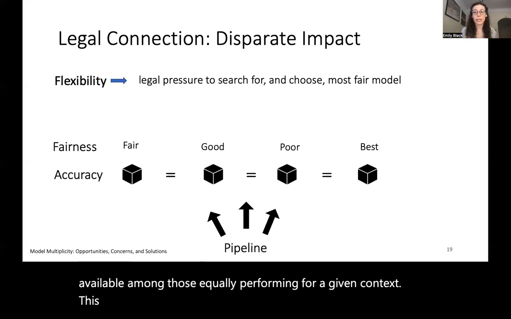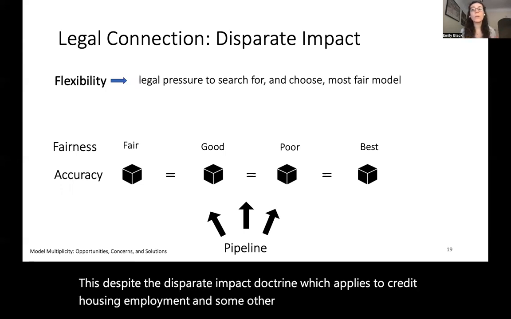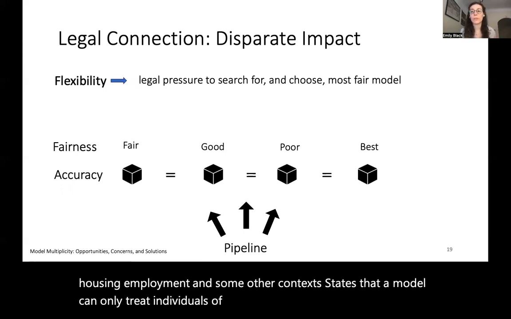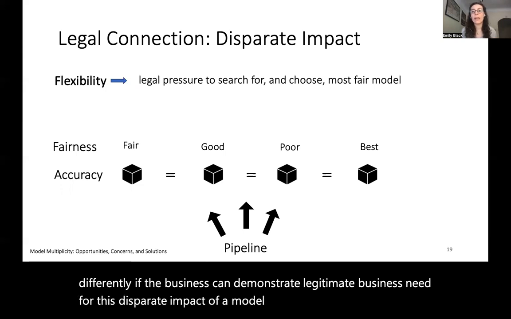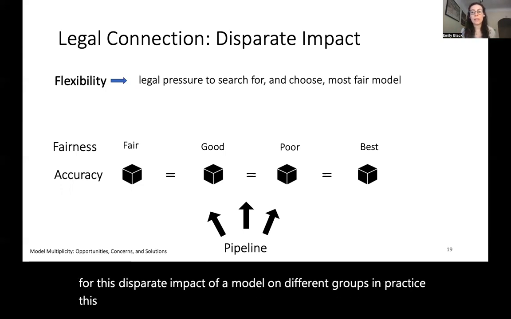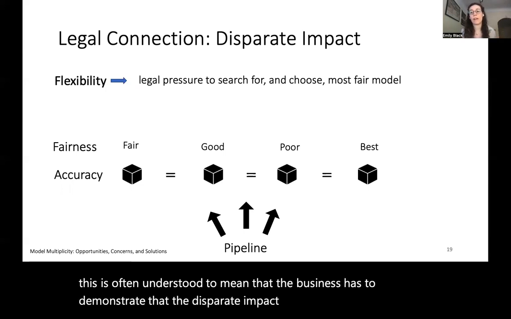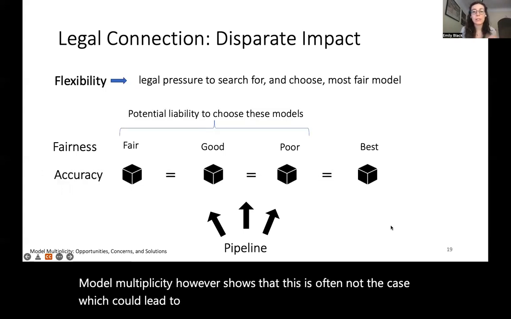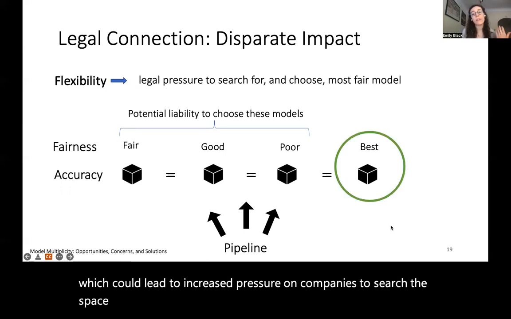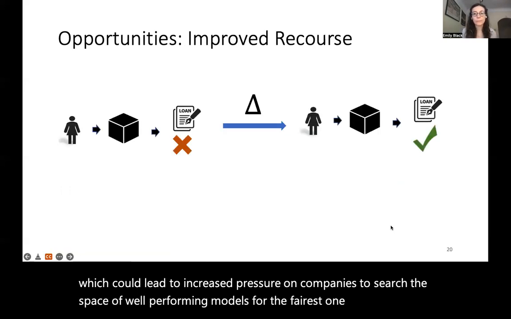The disparate impact doctrine, which applies to credit, housing, employment, and some other contexts, states that a model can only treat individuals of different demographic groups differently if the business can demonstrate a legitimate business need for this disparate impact of a model on different groups. In practice, this is often understood to mean that the business has to demonstrate that the disparate impact is necessary to achieve high accuracy. Model multiplicity, however, shows that this is often not the case, which could lead to increased pressure on companies to search the space of well-performing models for the fairest one possible.